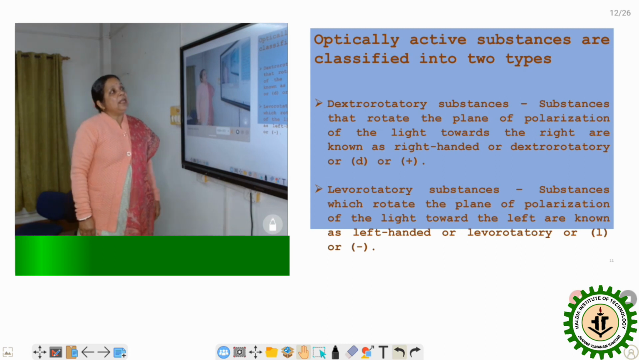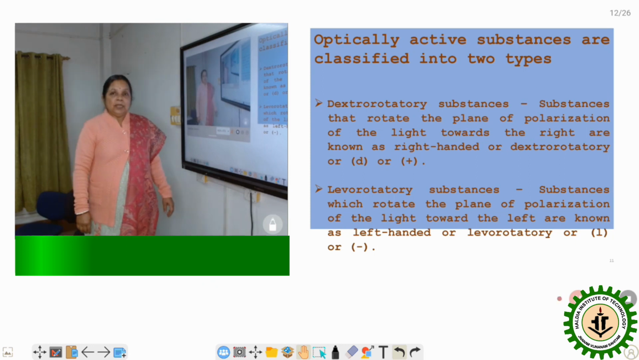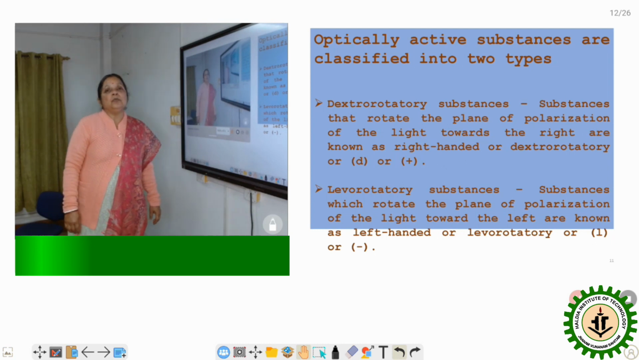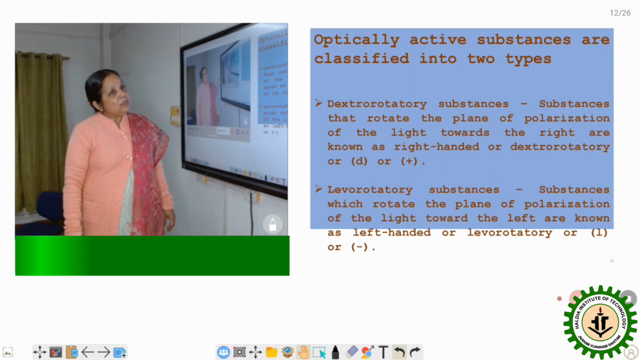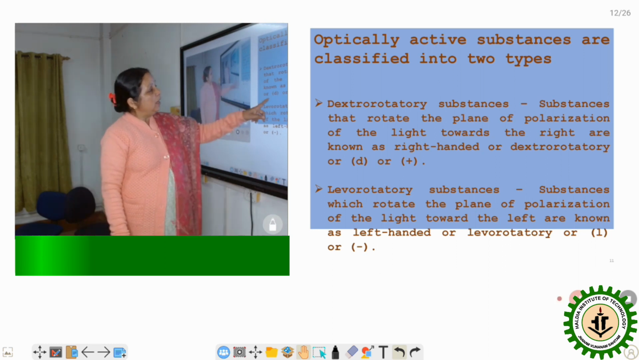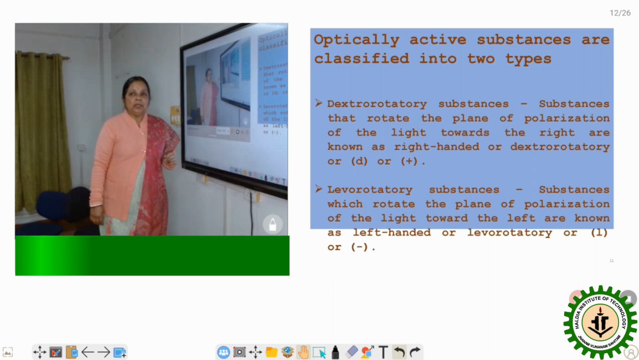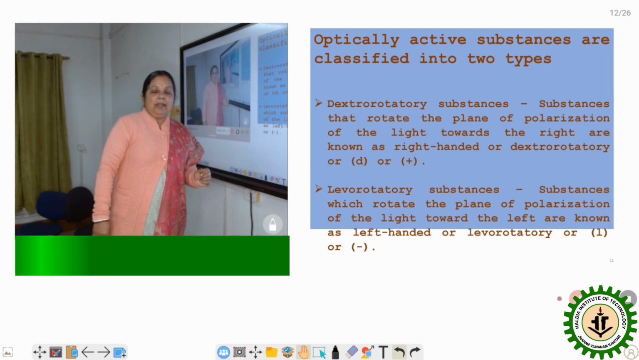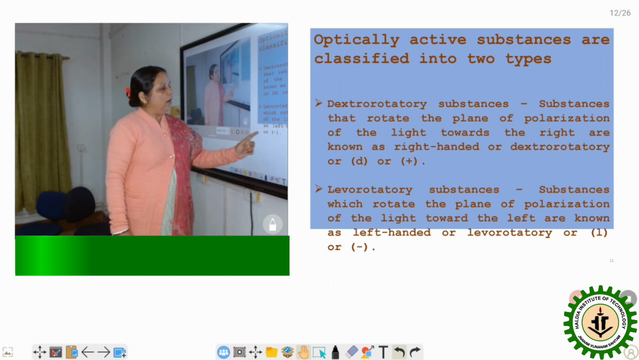Now optically active substances are classified into two types: the dextrorotatory substance and the levorotatory substance. The substance which rotates the plane polarized light by positive rotation or clockwise rotation is dextrorotatory, and we represent it by the small d or positive. The substance which rotates the plane polarized light counterclockwise, anticlockwise or left-handed is levorotatory, and we represent it by the small l or negative sign.